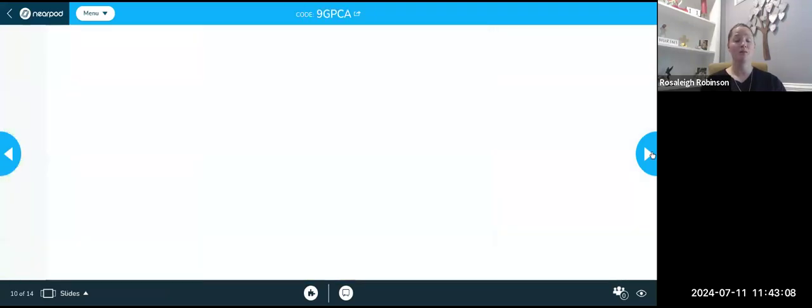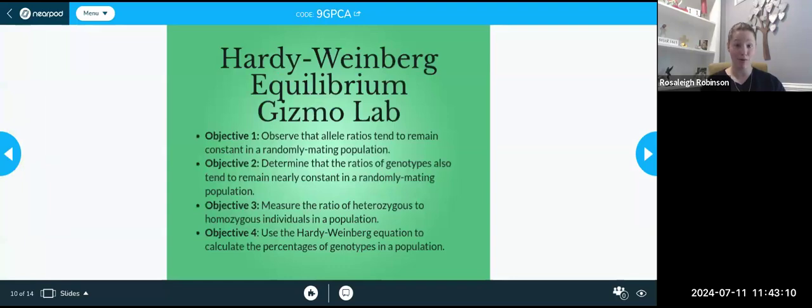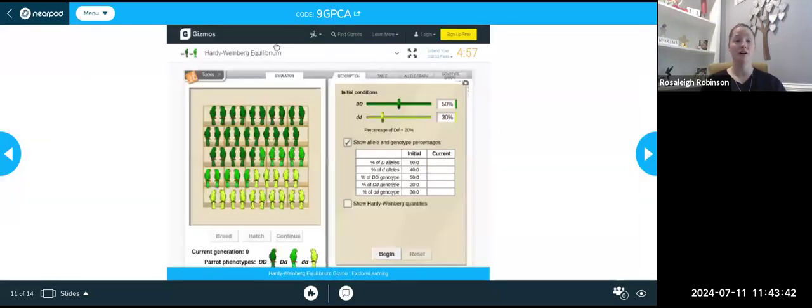The whole point of this Gizmo is for you to understand Hardy-Weinberg equilibrium better, of course. You're going to observe these allele frequencies and see how they remain the same. What's happening? Which one of the Hardy-Weinberg assumptions are we following? Are we following all of them? You'll be able to see how random mating does affect the population, be able to calculate heterozygous versus homozygous ratios, and most importantly, be able to fully manipulate the Hardy-Weinberg equilibrium equation to evaluate the different frequencies within the population.